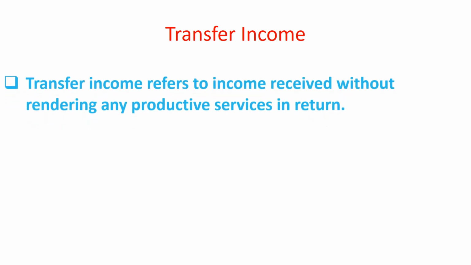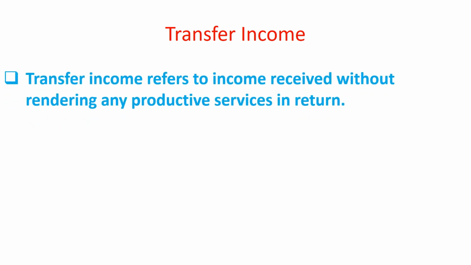Transfer income. Transfer income refers to income received without rendering any productive services in return. They are not earned but only received. In other words, payments which are received without any contribution to output are known as transfer payments. For example, gift, scholarship to students, unemployment allowances, old age pension, donation, fines, taxes, subsidies, etc.